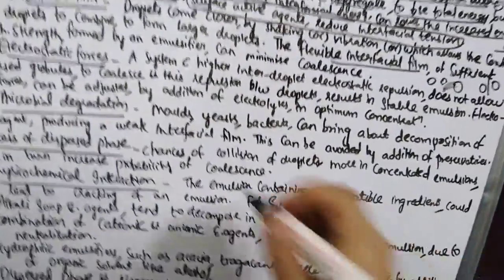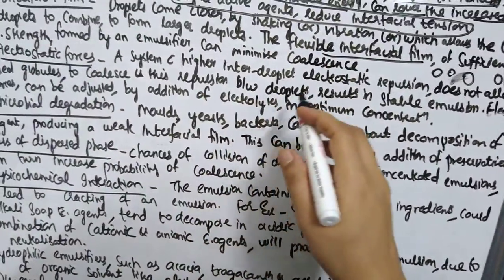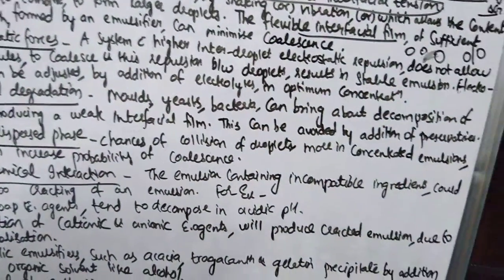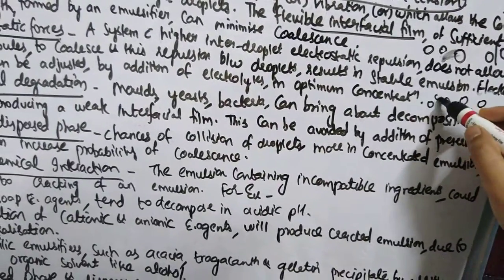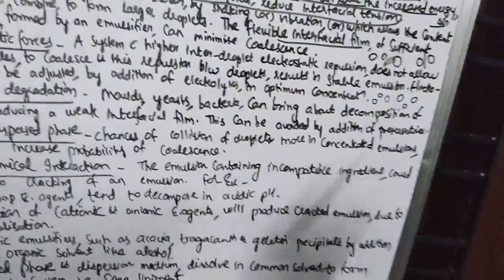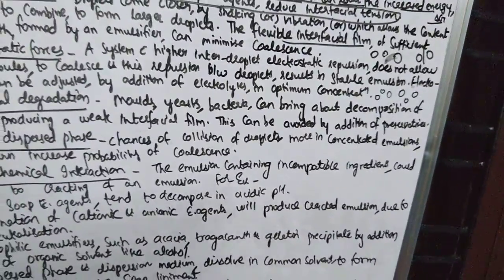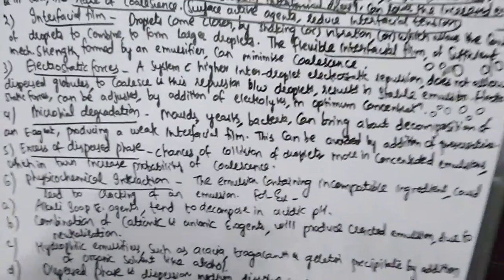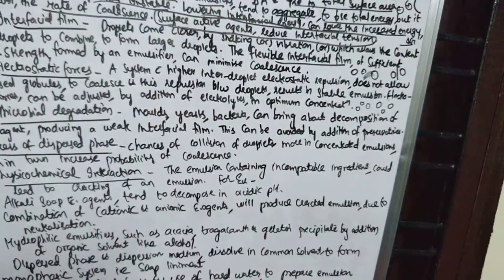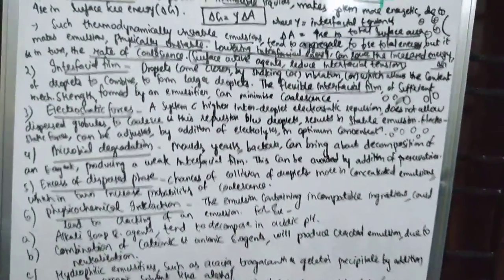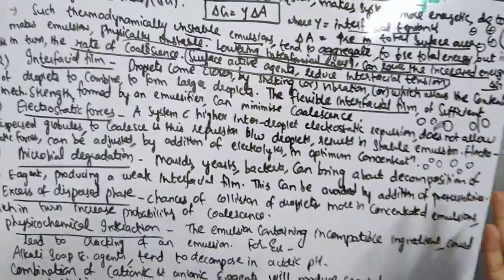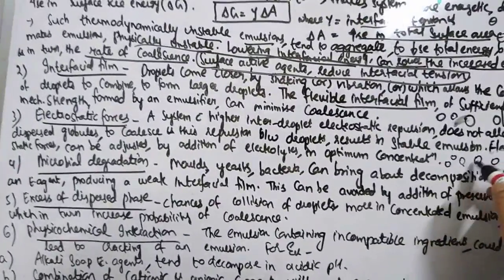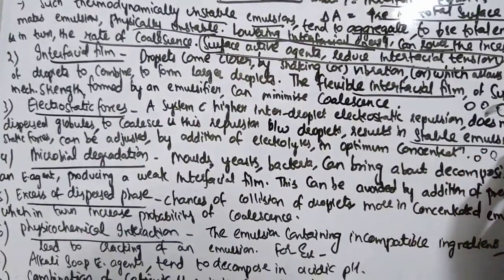Simple. So a system with higher interdroplet electrostatic repulsion, that means there is a repulsion between two particles, between the particles of phases. Inter means between, right? Intra means within, inter means between particles. So whenever there is a system in which there is higher interdroplet electrostatic repulsion, that system will not allow the dispersed globules to come together, right? It will not allow these dispersed globules to coalesce, and this repulsion between these particles results in stable emulsion.